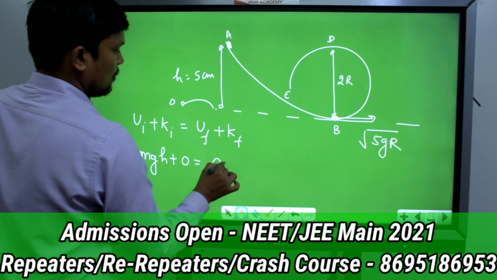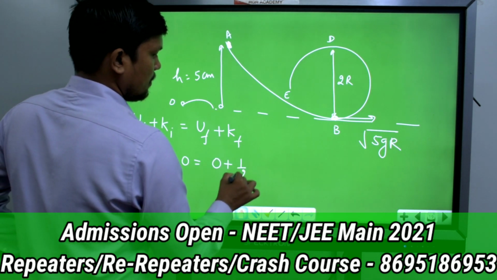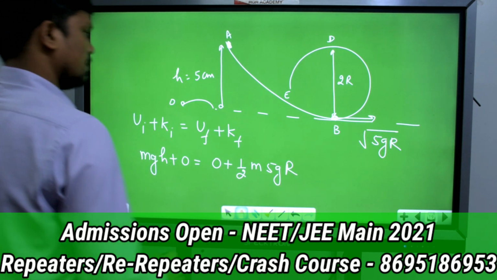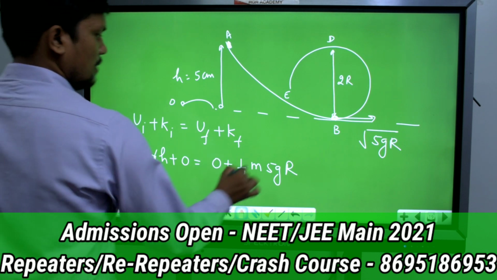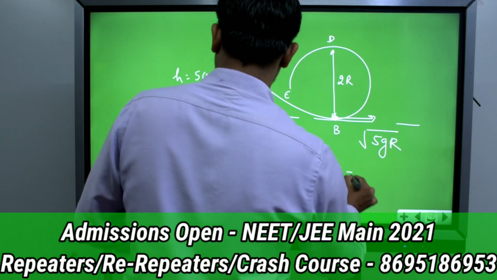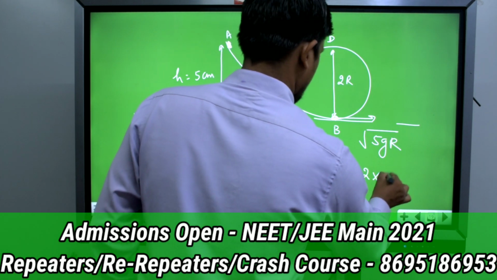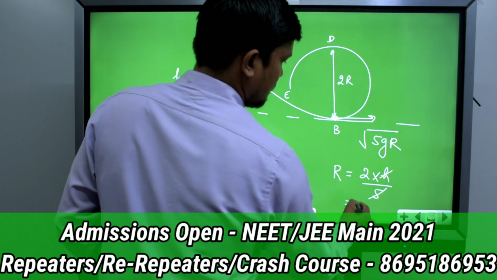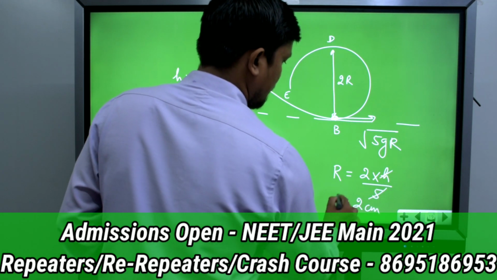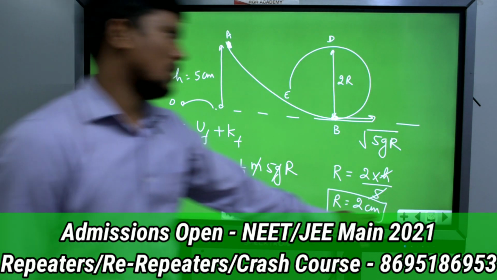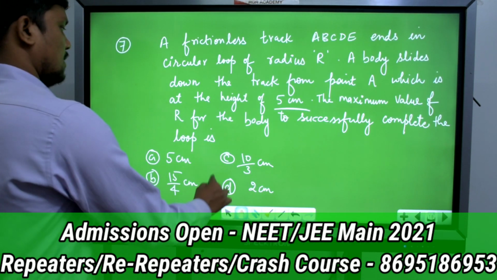U final will be 0, and kinetic energy final is half m v square, where v square is 5gr. So mg and mg will cancel out, and r will be equal to 2h by 5. Since h is given as 5, r will be 2 centimeter, because h was given in centimeter. So for this question, option D will match.